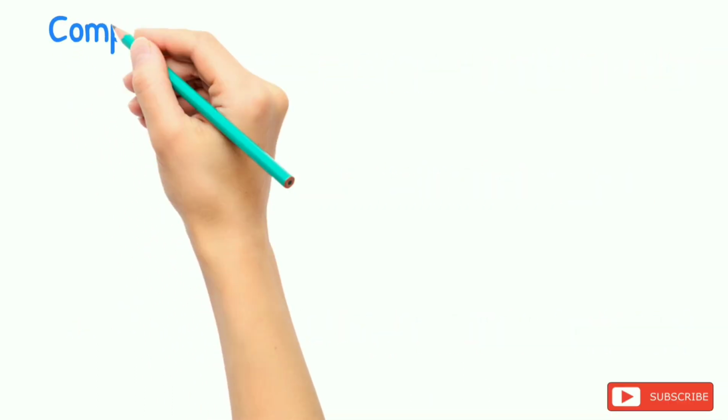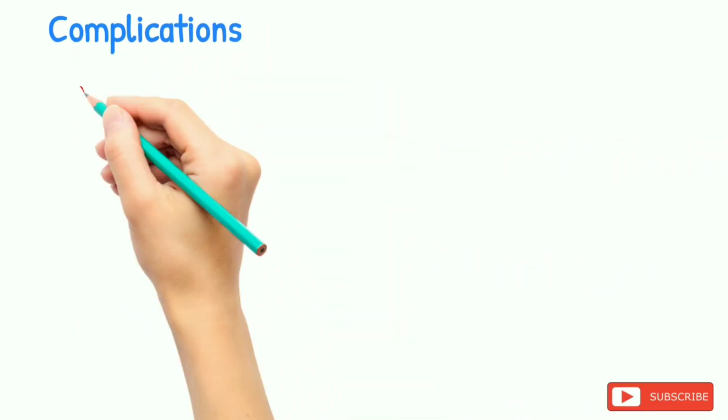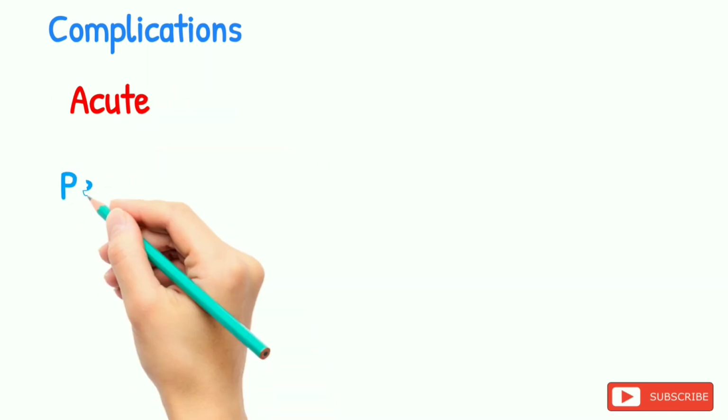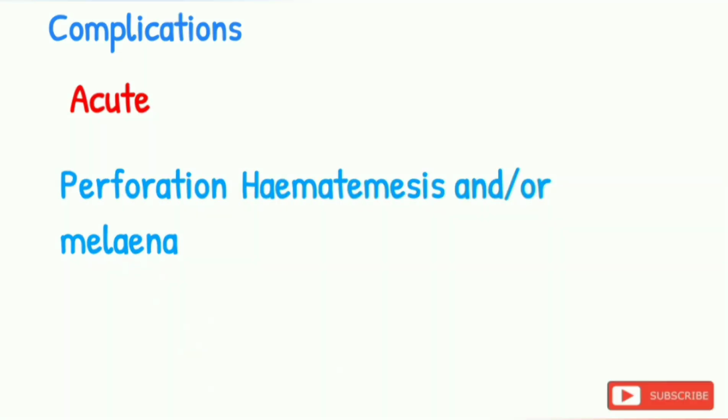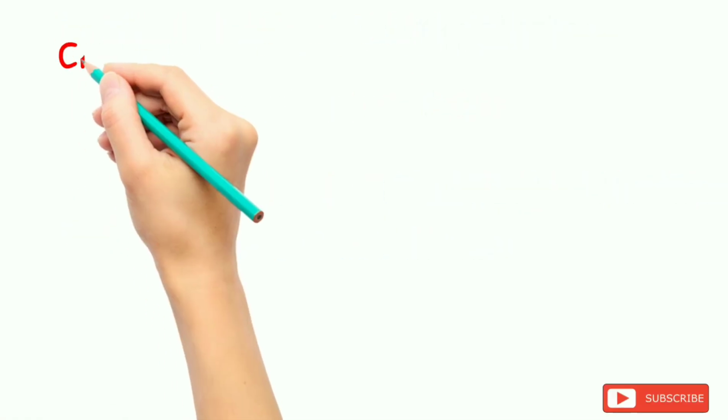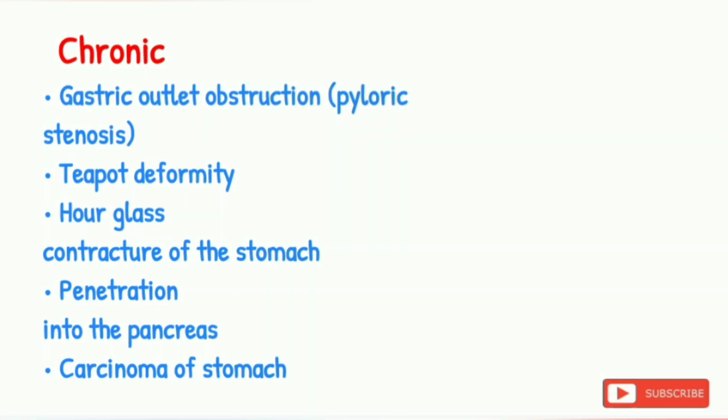Now let's see what the complications of the peptic ulcer are. First, the acute ones: perforation, hematemesis or melena. Now let's see what the chronic complications are. First is gastric outlet obstruction, that is pyloric stenosis. Second is teapot deformity. Third is hourglass contracture of the stomach. Next is penetration into the pancreas, and last is carcinoma of stomach.